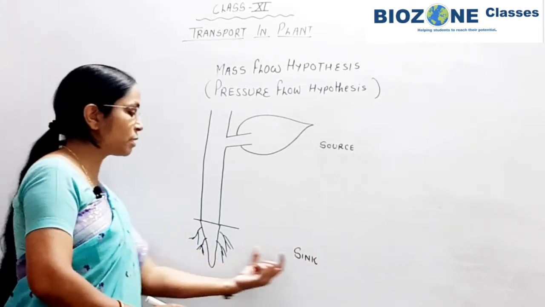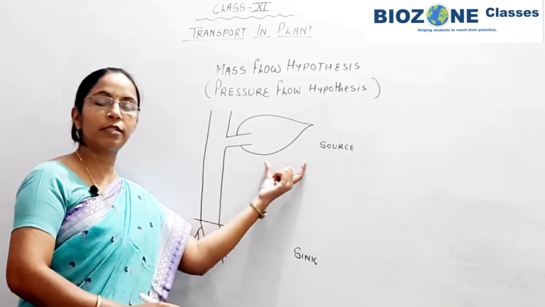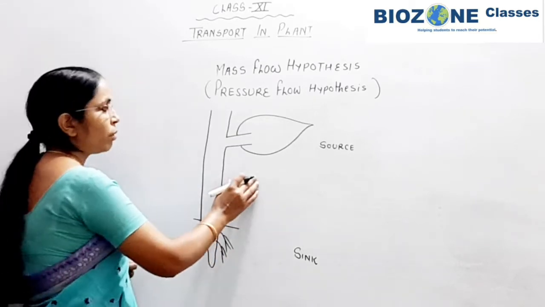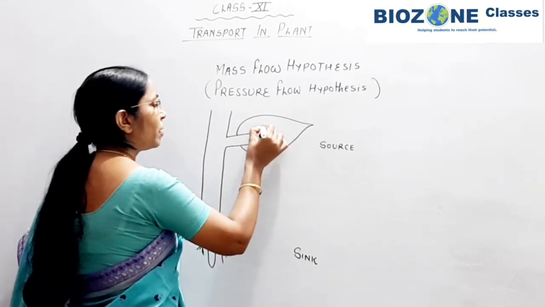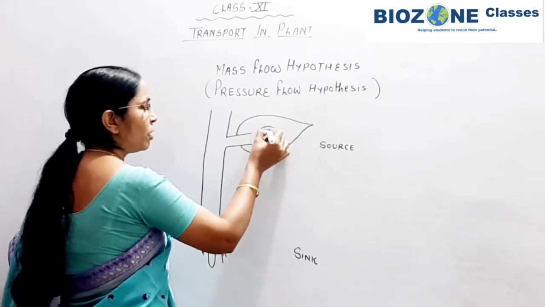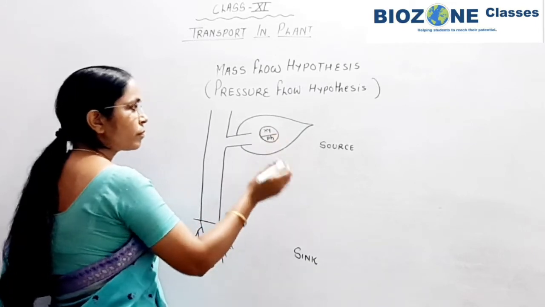So the root shows the region of sink and the leaf or the aerial surface shows the source. Now here you simply remember, in simplest terms we study this diagram. Here the vascular tissue shows the xylem and phloem.